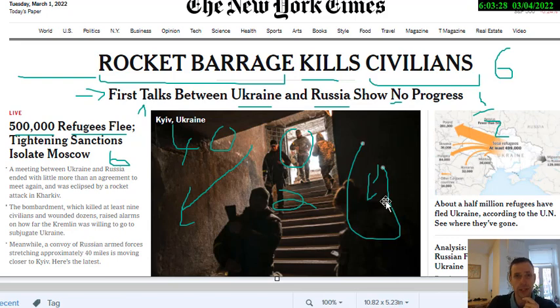But if we come over here, we see something very interesting. It says about 500,000 on the right here. So here it's very exact, 500,000, and here it says about. It becomes a little bit more approximate, which you might say is academic, like it's reducing that. It's making you think about the statistic. Refugees have fled. And that's fascinating. What's the difference between refugees flee and refugees have fled?